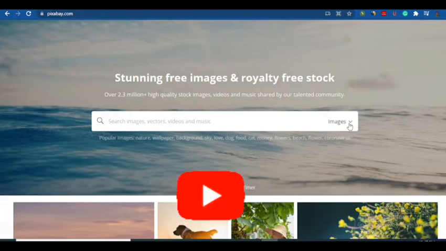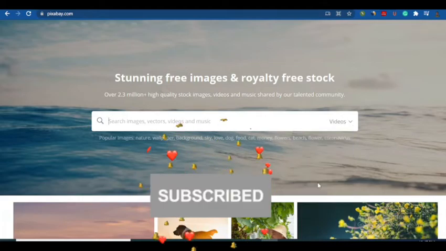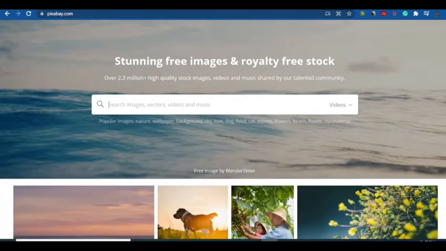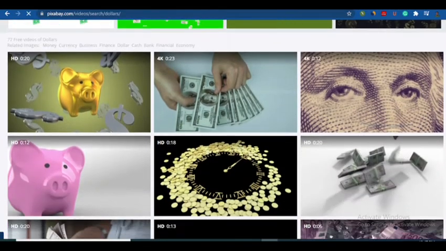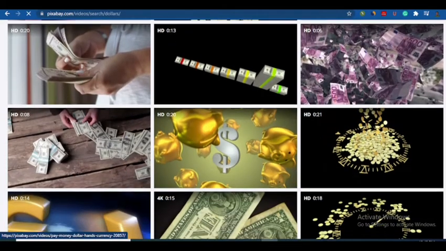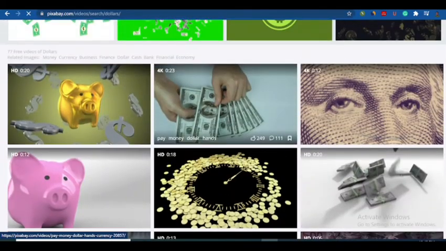Alright, you can just come here and turn this image and turn it to video, because we actually need video and not image. Then just click on anything that has to involve money. So I'm going to search for a keyword that has to do with money here. So let me just search for dollars. Okay, just search for dollars and just hit the enter button. When I hit enter, the website is going to give me pictures and videos related to money, as you can see. So we have dollars here, so I'm just going to pick one here. So let me just pick this first one, this dollar that's counting. So I'm going to click on it.